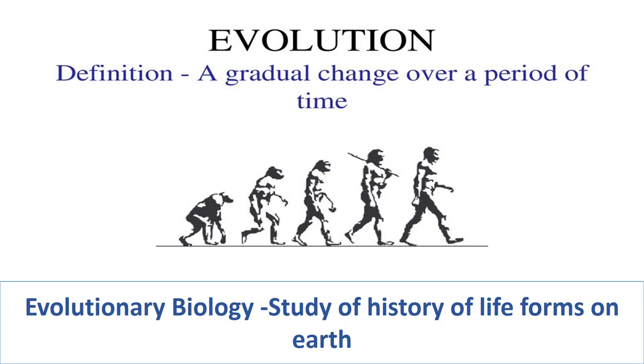So evolution is a gradual change, means a continuous change over a period of time is called evolution, and evolution is a continuous process. Evolutionary biology is the study of history of life forms on earth, means all the life forms which are present on earth. If we study the history of all those life, then it is called evolutionary biology.